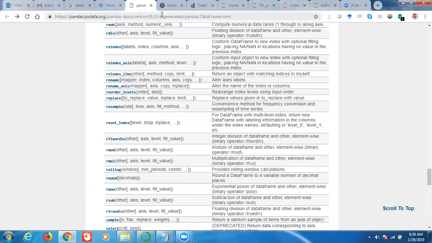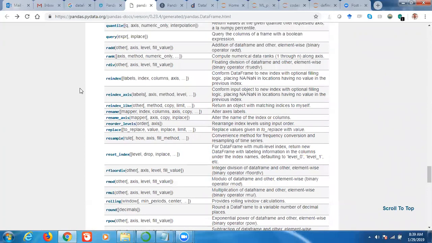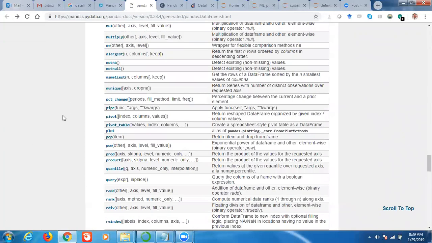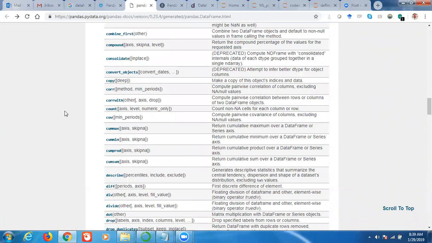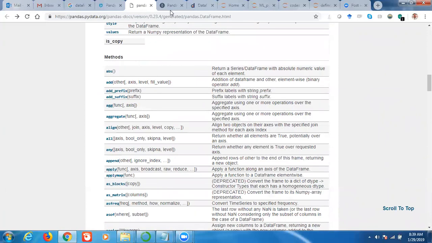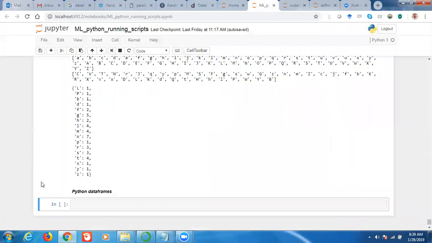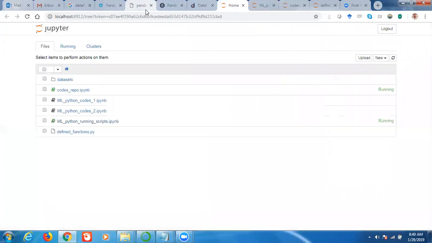That is the reason we generally work with data frames. You will find very few methods with matrices, but in data frames you can see that there are many methods. So these are the methods I was showing.